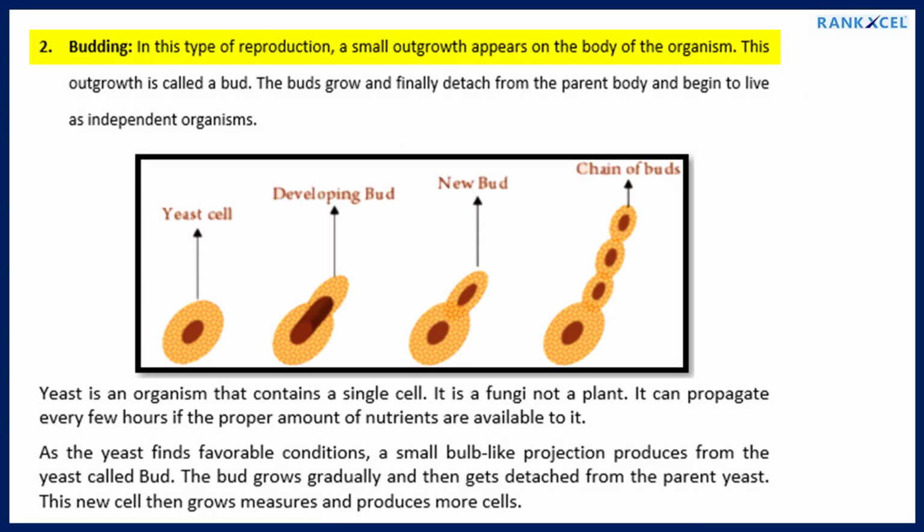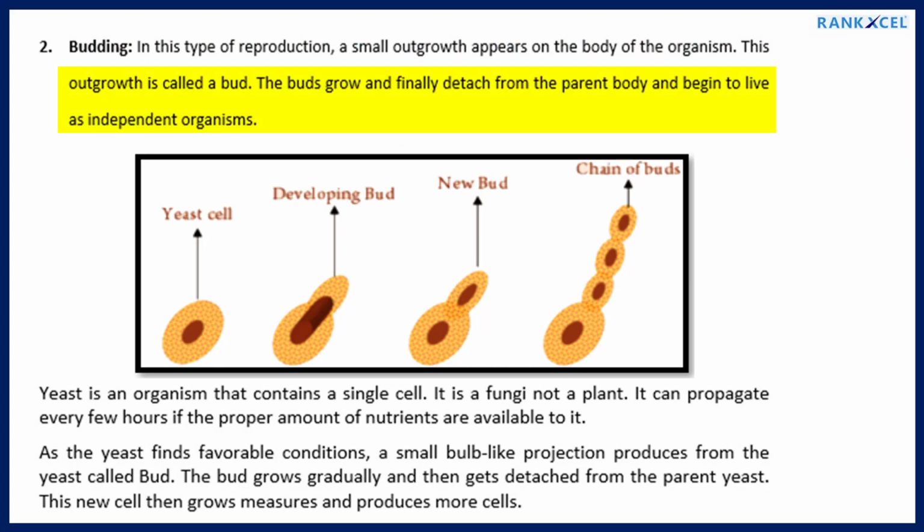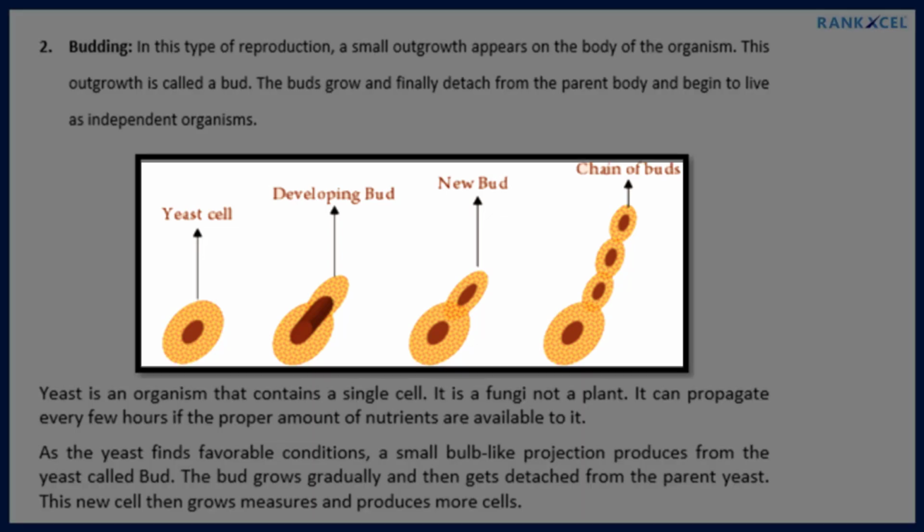Two. Budding. In this type of reproduction, a small outgrowth appears on the body of the organism. This outgrowth is called a bud. The buds grow and finally detach from the parent body and begin to live as independent organisms.